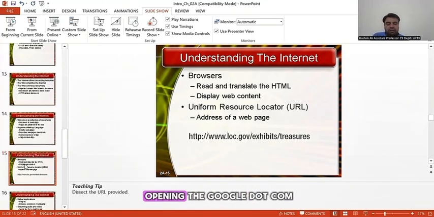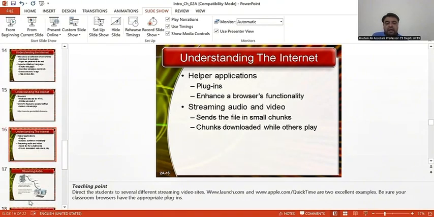For example, if I'm opening google.com, I just need to type www.google.com. This is a URL address, and this URL will locate that particular resource, and it will display the content of the required resource.